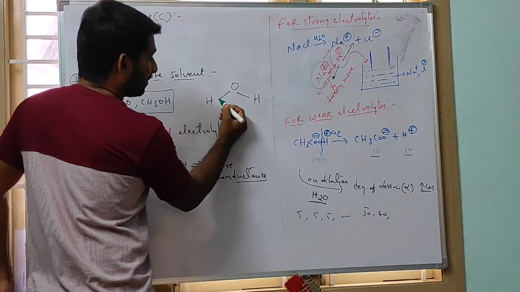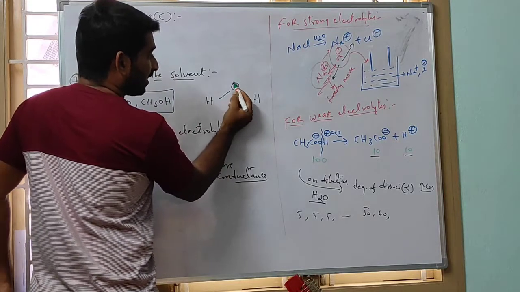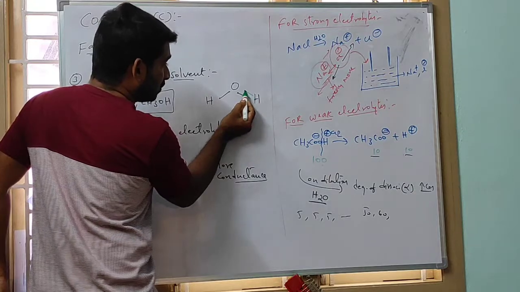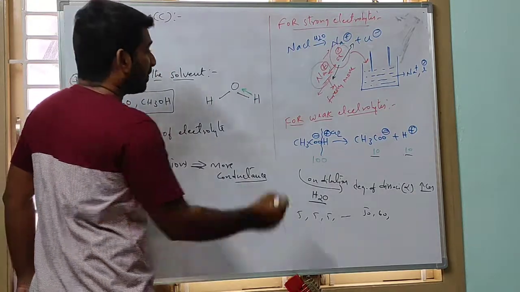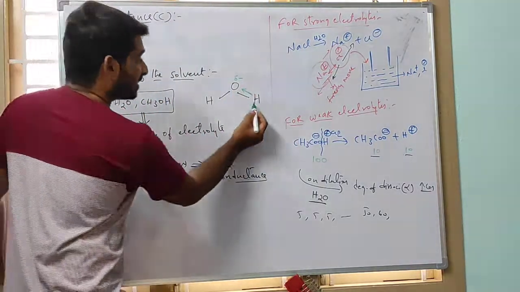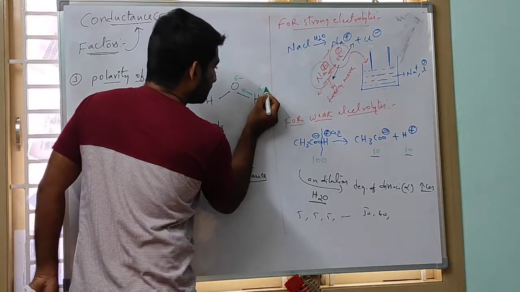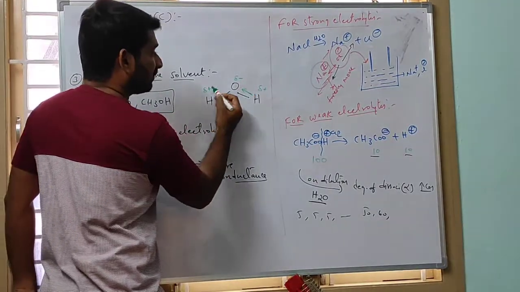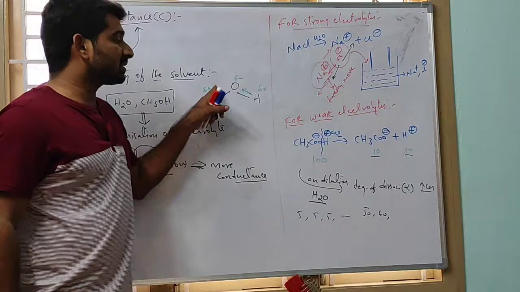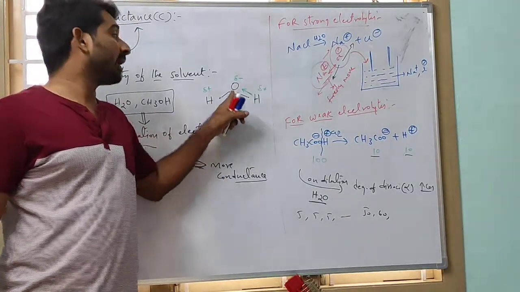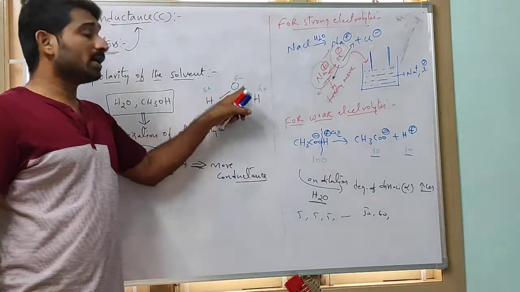Because of the electronegativity of oxygen, it attracts the electron density of hydrogen towards its side. Therefore, oxygen has a partial negative charge, and hydrogen is partially losing electron density. Similarly, the other hydrogen is also. So charges are developed, and that's why this is called a polar molecule, with a negative pole and a positive pole.